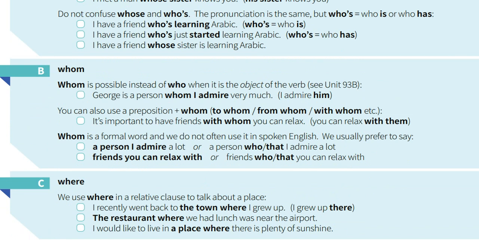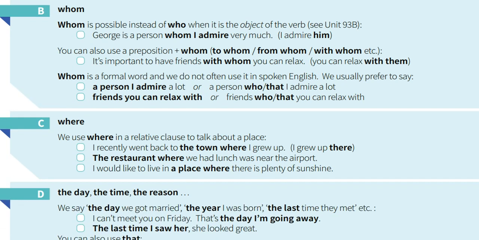Okay, we have whom and where, B and C. So if you talk about whom, we need to understand that the point is about the possibility of gaining something. So whom is always used instead of who when it's related to the object of the verb.